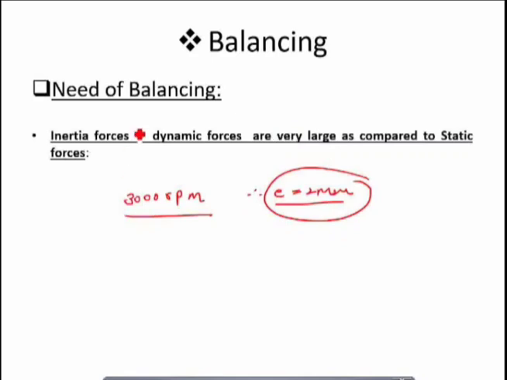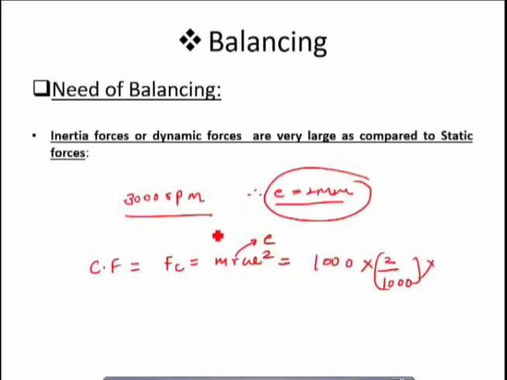Now the resulting dynamic force or unbalanced force, which is also called the centrifugal force, will be Fc equal to m r omega square. And this m r omega square is equal to the mass, let us say 1000 kg, multiplied by r, which is nothing but e, equal to 2 mm, so 2 upon 1000 in meters, multiplied by omega square, where N is 3000 rpm, so you can convert it into radian per second: 2 pi into 3000 divided by 60, bracket square.